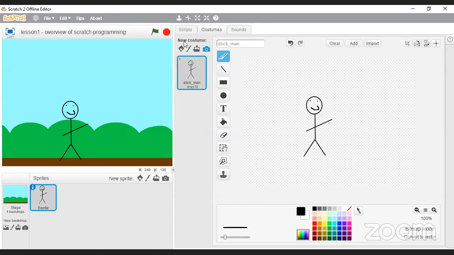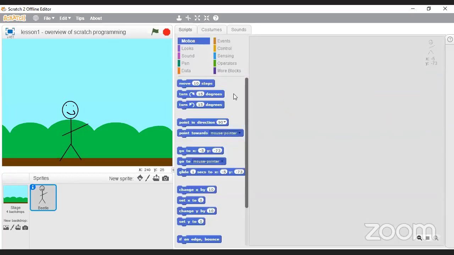And what I would like to do is move this little guy. I'll explain all of this as we go. I want to move him 10 steps. He's going to move 10 steps in the direction that he's facing, but don't worry about direction too much right now. Just imagine that he's pointing to the right. So if I click on move, we can see that he's moved 10 steps, and I click on move again, and he's moved 10 steps again.